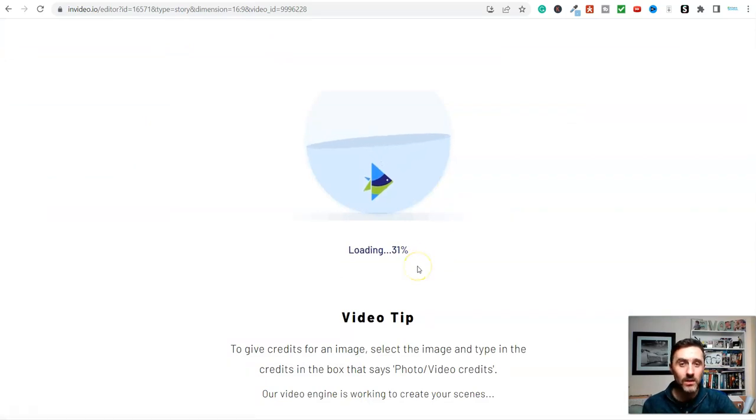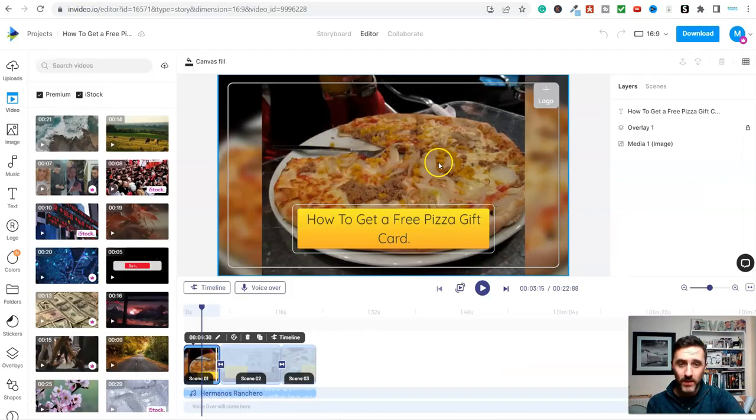But inside of here, you can change the image, you can change the text, you can add in a video, you can put in music, you can use your own voice if you want, but you don't have to. You can use AI voice and lots more. So inside of here, this is how the video currently looks. And you can see this is our first slide.